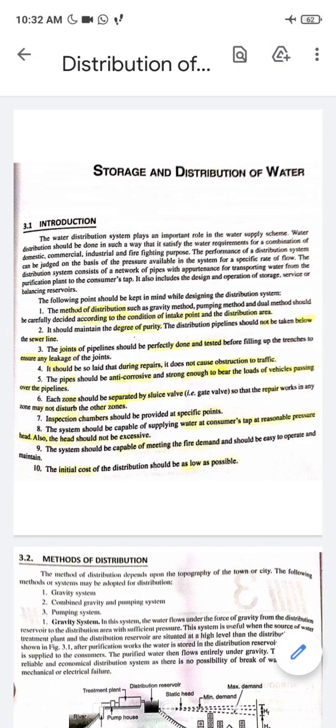So you all understand that water cannot be supplied directly, or should not be. I would say it should not be supplied directly from the source to the distribution system. It should have some reserved capacity also. For that purpose, reservoirs are used so that in case of supply shortage, we must ensure a supply of water for at least some time before the continuous supply from the source to the reservoir is maintained.